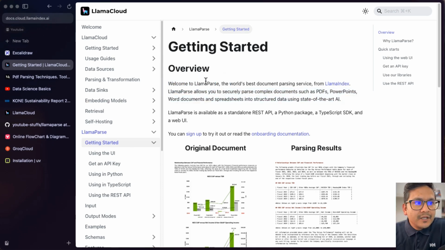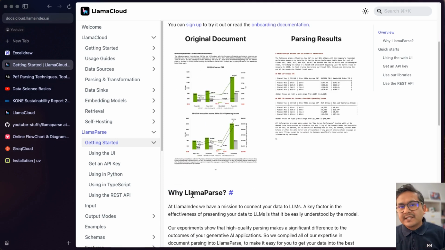LlamaParse. Okay, so LlamaParse, the world's best document parsing service from LlamaIndex, right? LlamaParse allows you to securely parse complex documents. I will show you the supported documents later. As you can see here, there is this REST API, Python package, TypeScript SDK. You can just go here, sign up, and read the onboarding document. Okay, so here it says why LlamaParse.